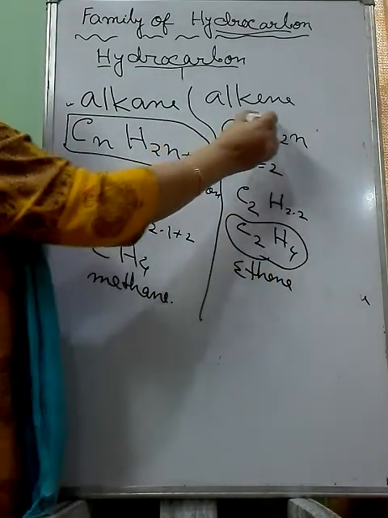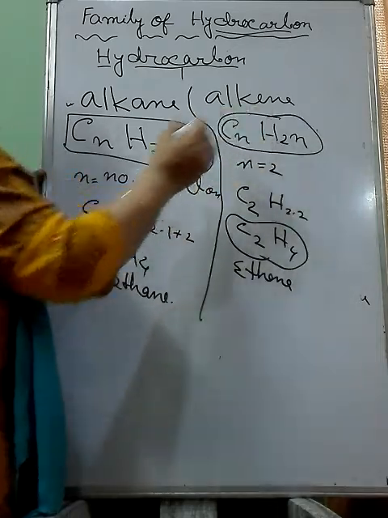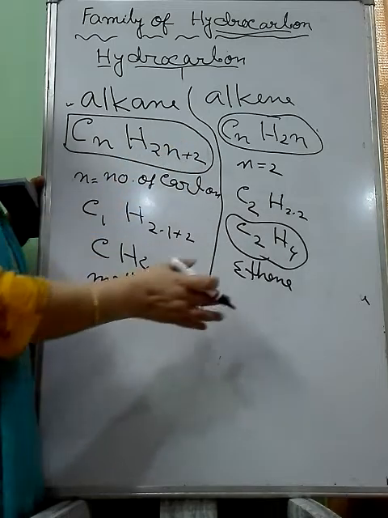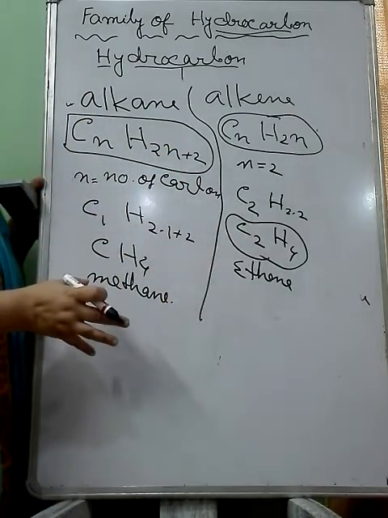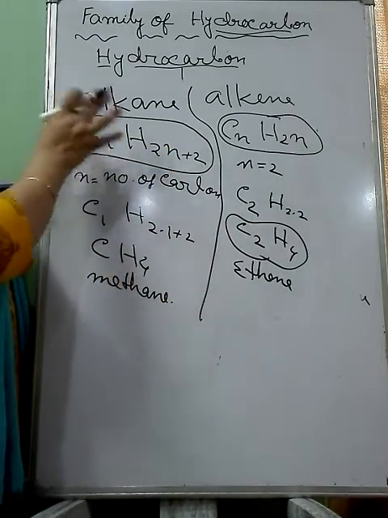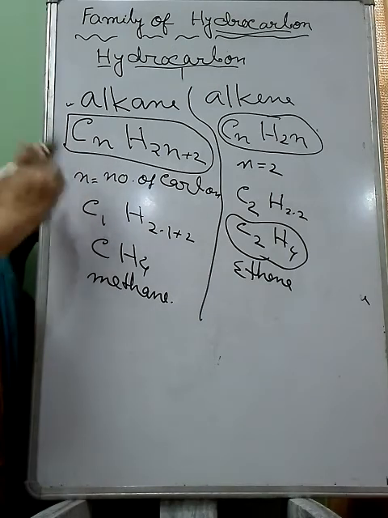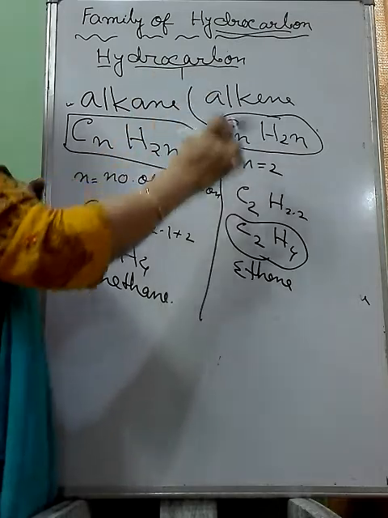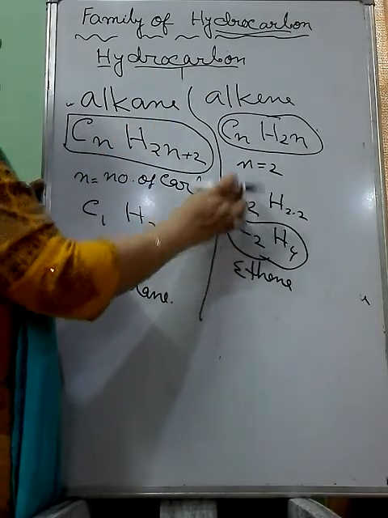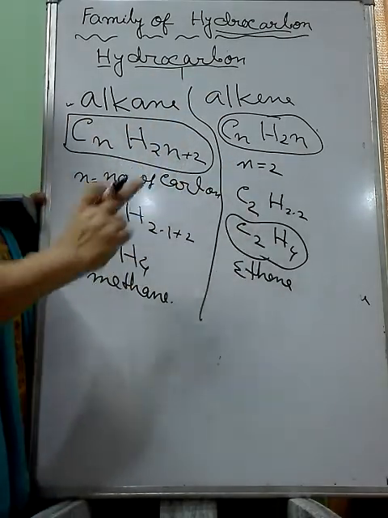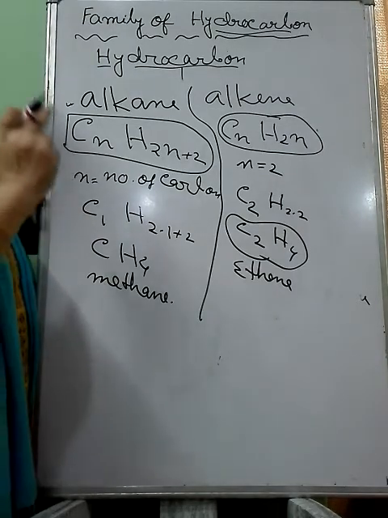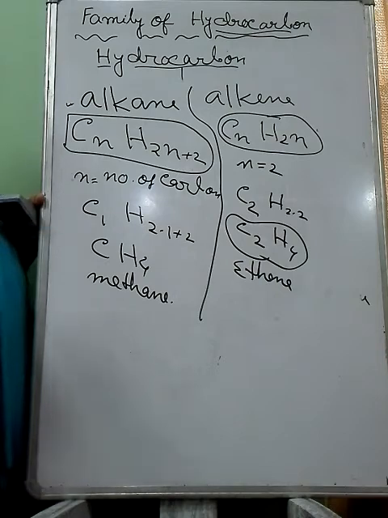So this is the general formula. You remember, from the general formula you can find out all the members of the alkene family, all the members of the alkane family. But remember, alkane starts from one carbon atom, where n equal to 1, but alkene starts from n equal to 2, not with 1. The reason is that alkene means it is unsaturated, with a double bond.